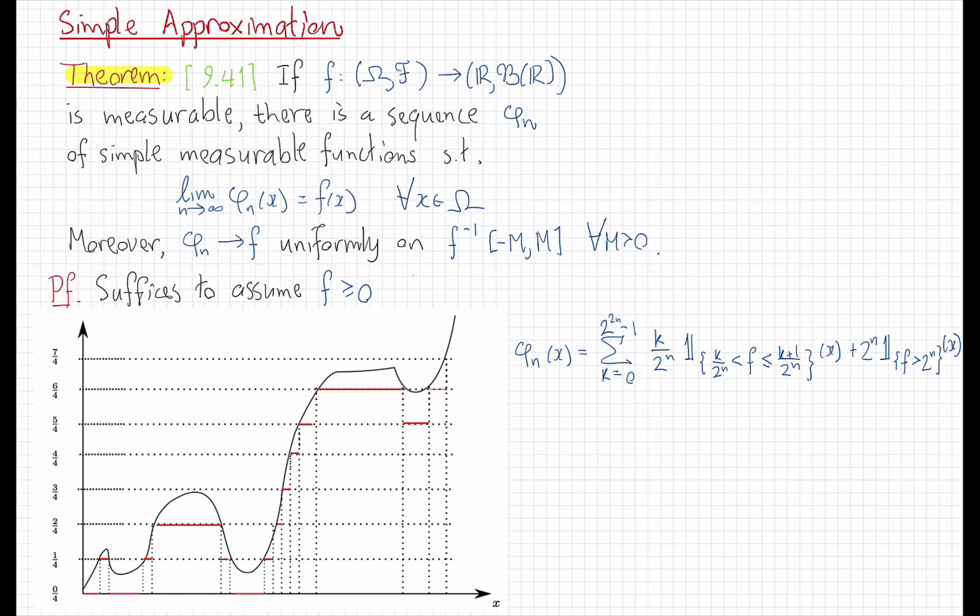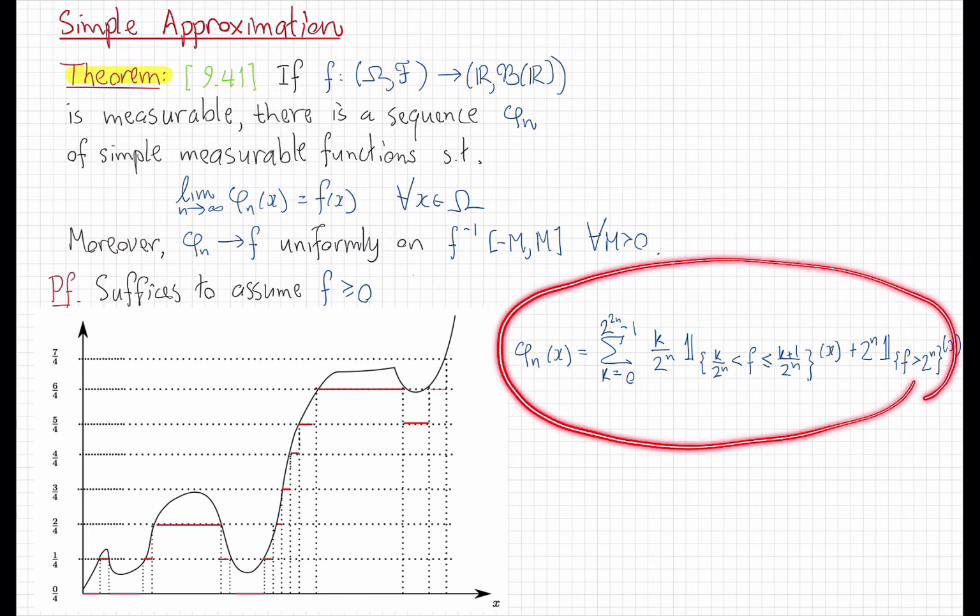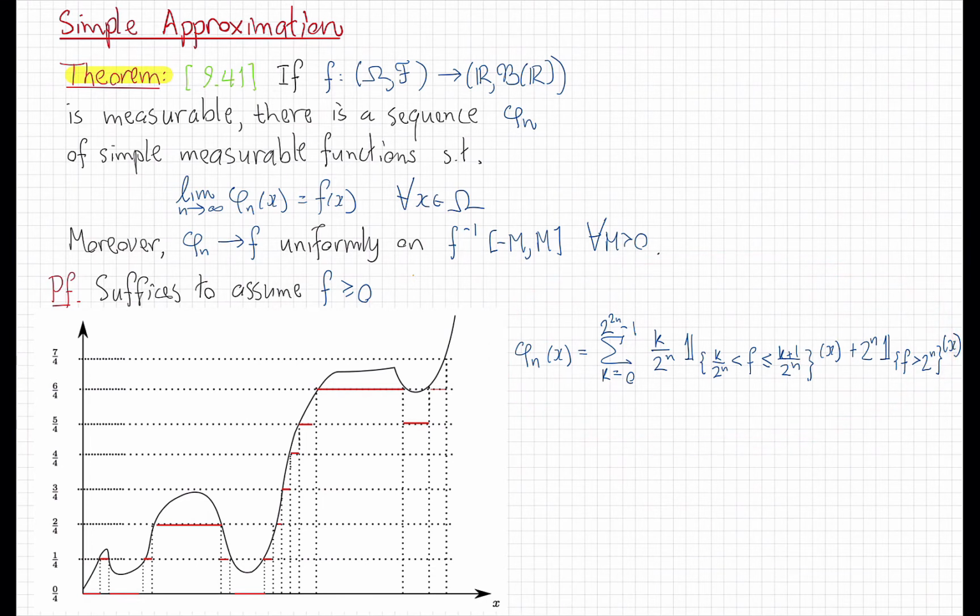And this picture shows how to do it. We can do it in a systematic way, which is what we've done here. What we do is we divide up the range. We take the range of the function and chop it into small pieces, and then approximate the function by a locally constant function corresponding to that partition of the range.